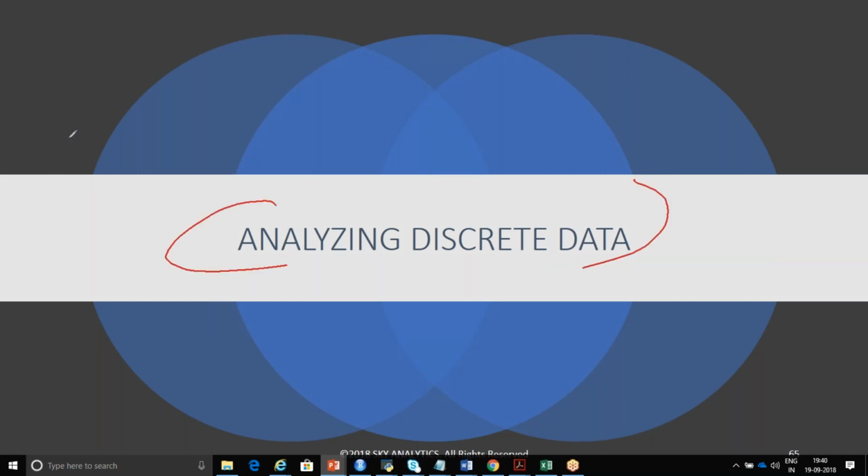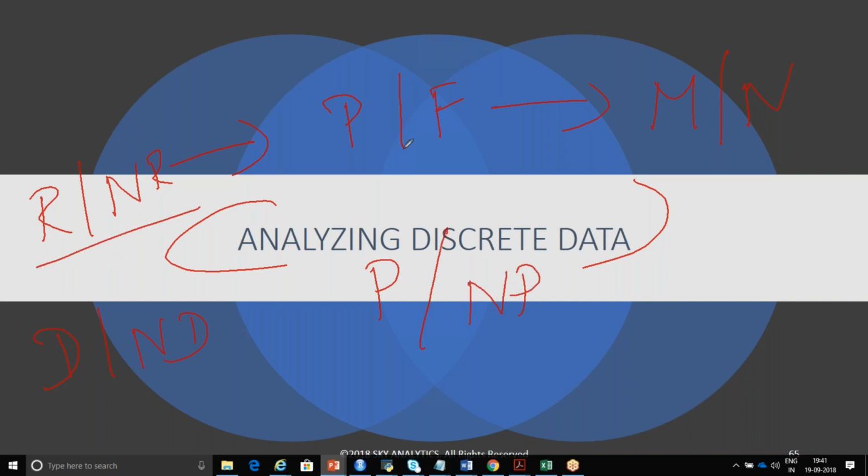Discrete data means you want to identify whether it is going to rain or not rain today, or whether a student is going to pass or fail in an exam, or whether a person is going to get married or not this year, or whether a particular product is going to be defective or not defective, whether an employee is going to get promoted or not promoted. So these are what are called discrete or categorical data.